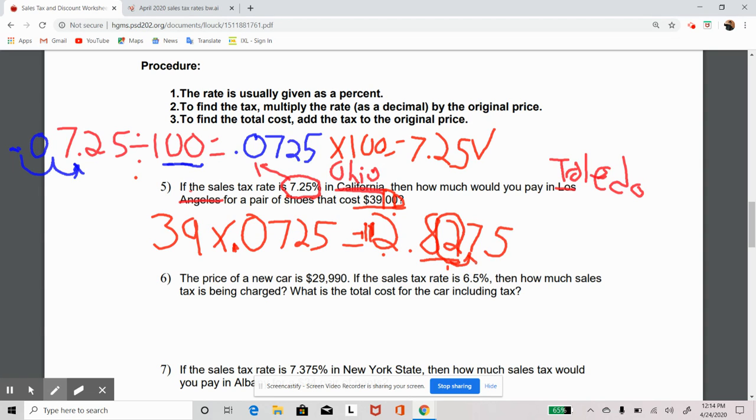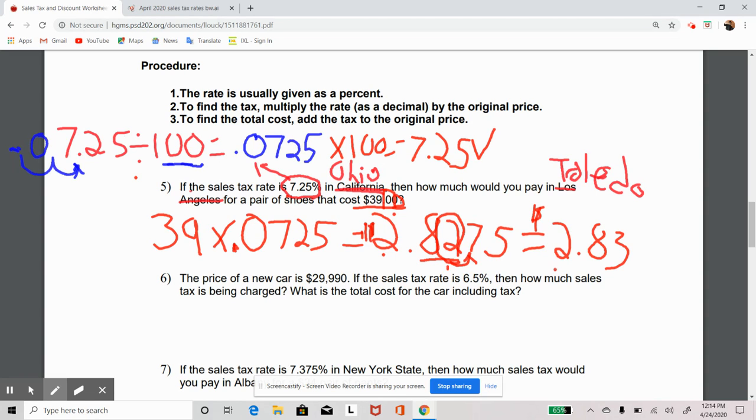I see it's a 7, and the rule of rounding is 5 or bigger, you add 1 more. So that becomes 2.83, okay? So my new rounded number is $2.83. So by buying a pair of shoes for $39, the tax is going to cost me an additional $2.83, okay?